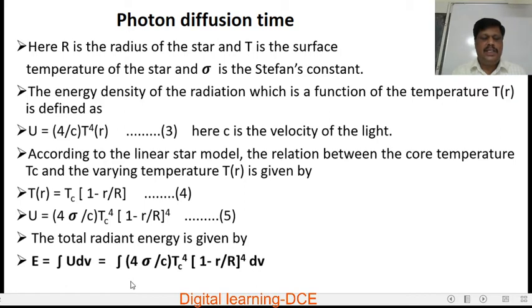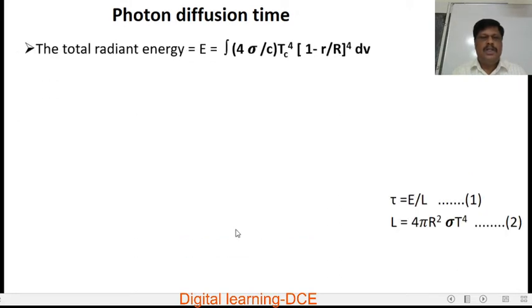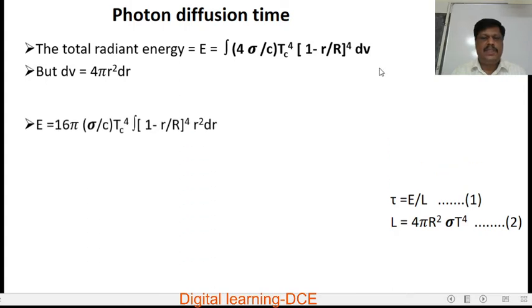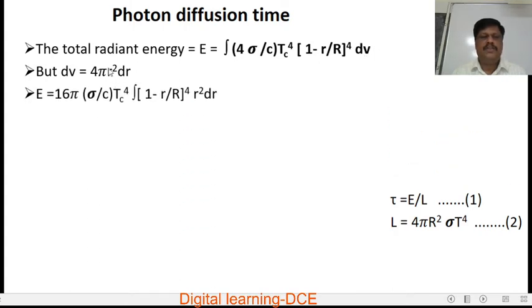Substituting for U, that is ∫(4σ/c) Tc⁴ (1 − r/R)⁴ dV. But dV = 4πr² dr. Substituting for dV, we get E = 16πσ/c Tc⁴ ∫(1 − r/R)⁴ r² dr, and 4π is multiplied here with 4, that is 16π.